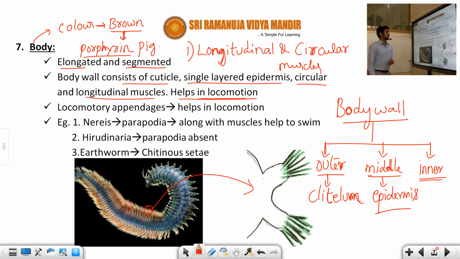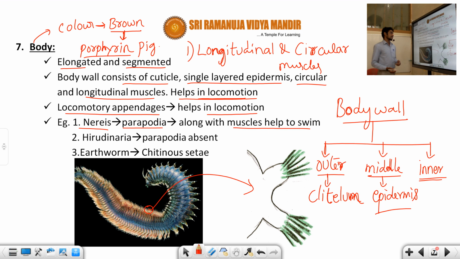Next point, some organisms have locomotory appendages, which also help in movement. The common example of locomotory appendages is the parapodia. The common example is Nereis, a marine annelid. Nereis has special locomotory appendages called parapodia. Along with the parapodia, certain muscles help it swim continuously in the water itself. So this is about Nereis.